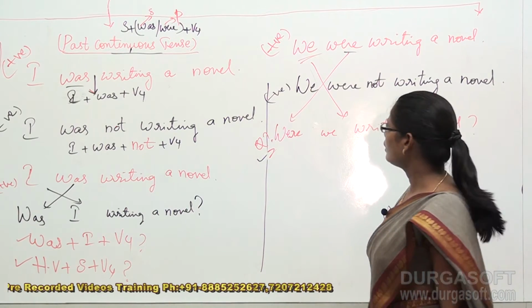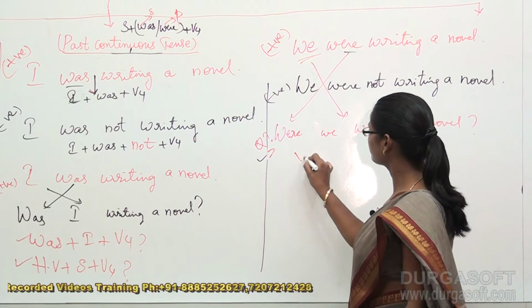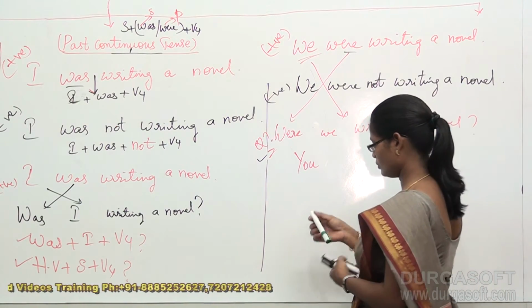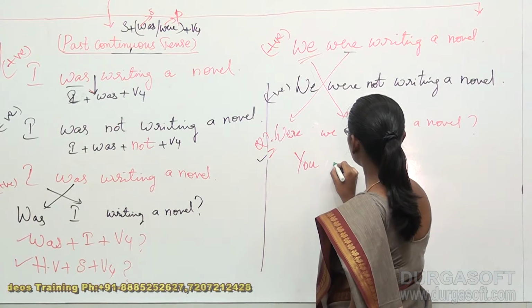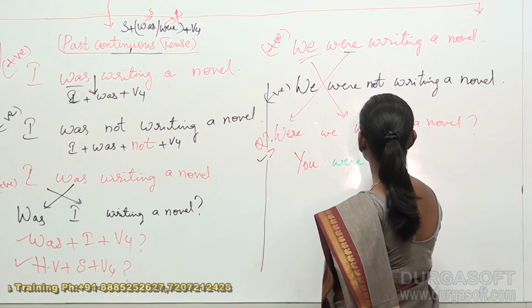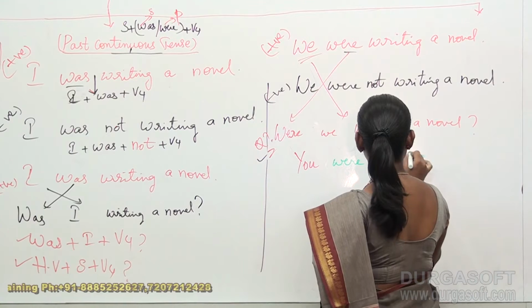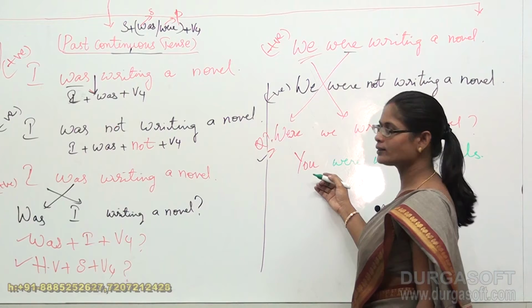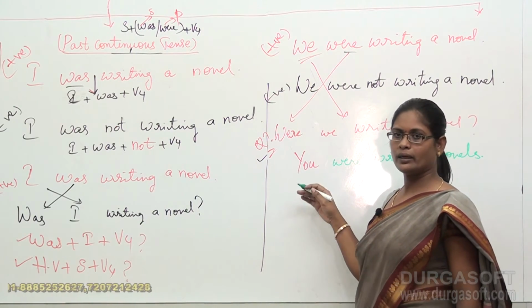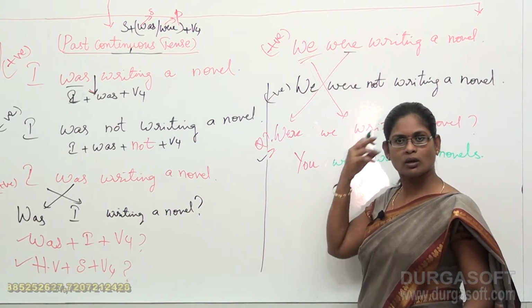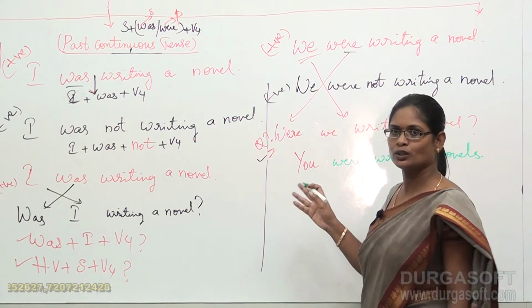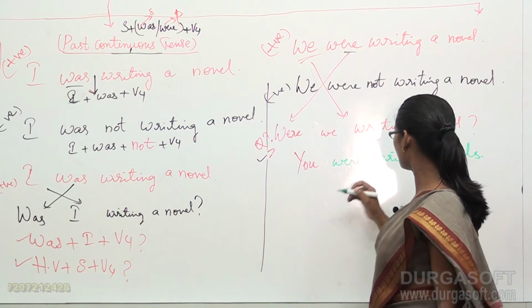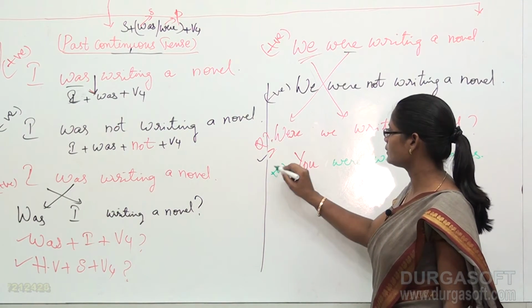Okay students. Now how about with you? Now my second example is this. You were writing novels. We already discussed how a sentence is formed by means of the subjects I, we, you in our previous classes. So again that explanation is not required here. Okay. So you were writing novels. Writing novels is my positive sentence.